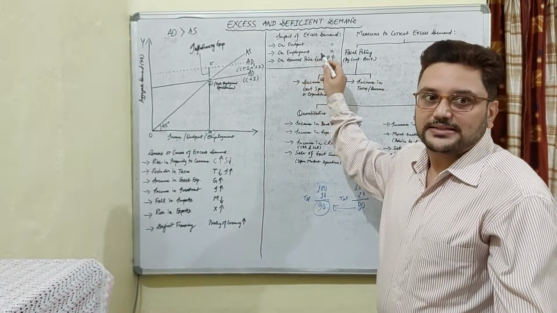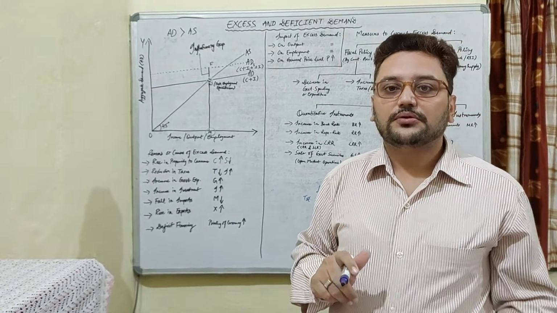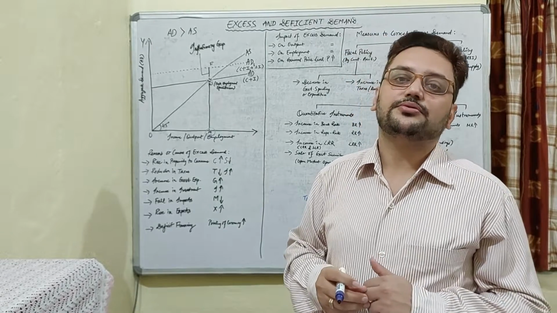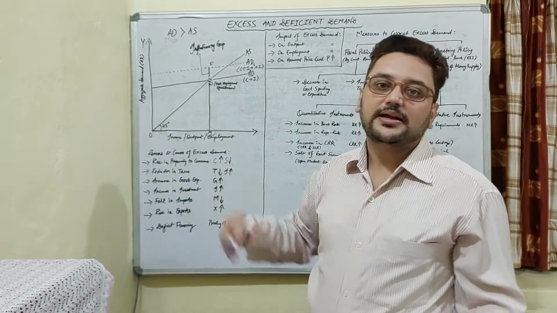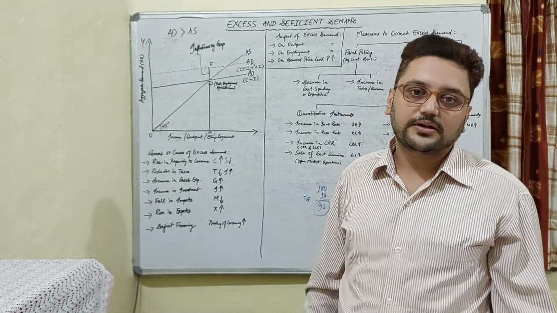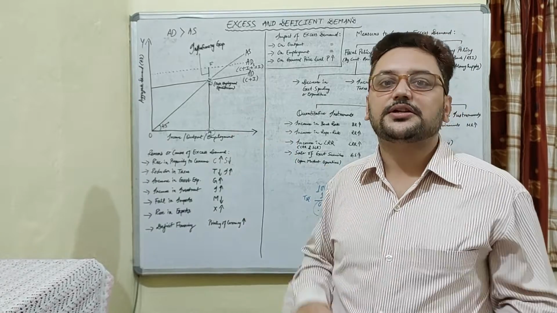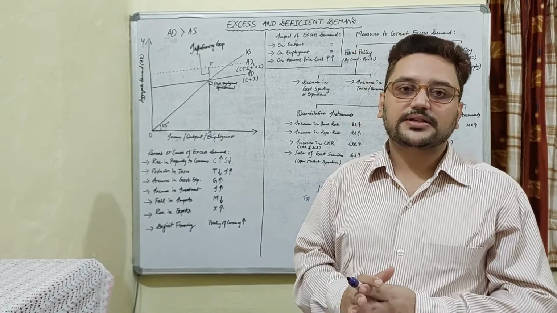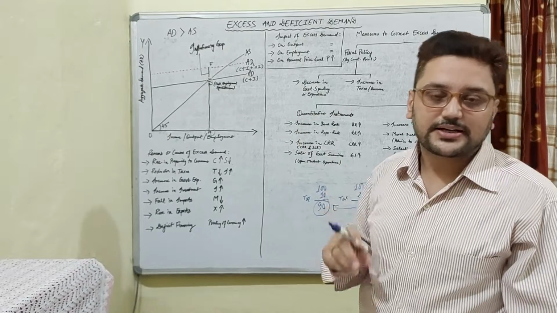Now on the general price level, there will be an increase, because as we know, when demand is more and supply is less, the price level tends to rise. So there is a situation where demand is more, supply cannot be increased at any cost, because already we are at the full employment equilibrium. So the supply cannot be increased, and this excess demand situation will continue unless and until some measures are taken to curb it. That we will be discussing later on, measures to correct excess demand.